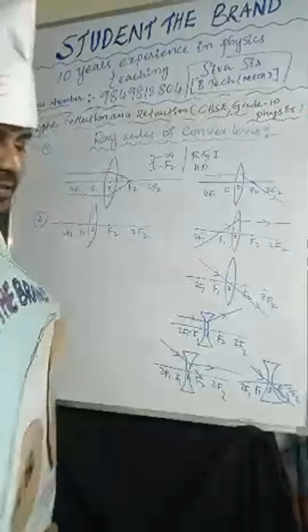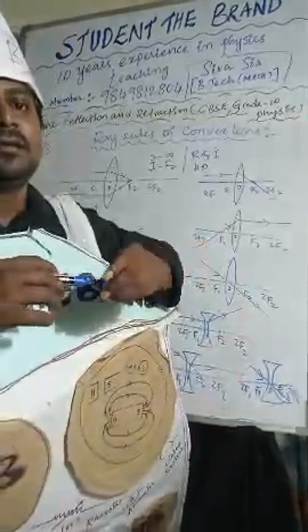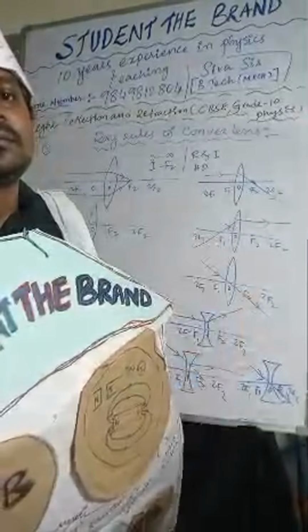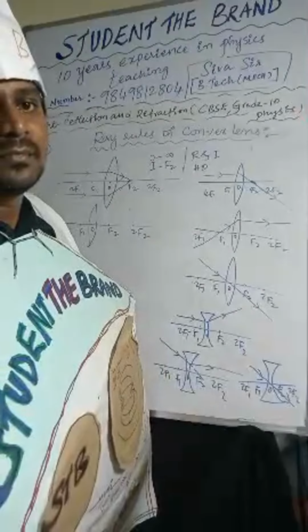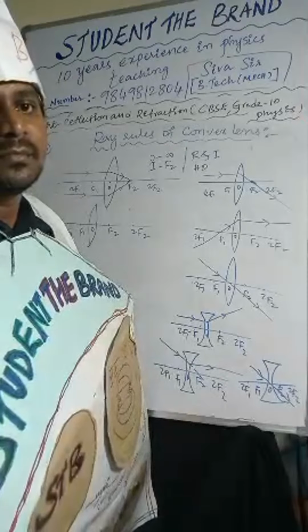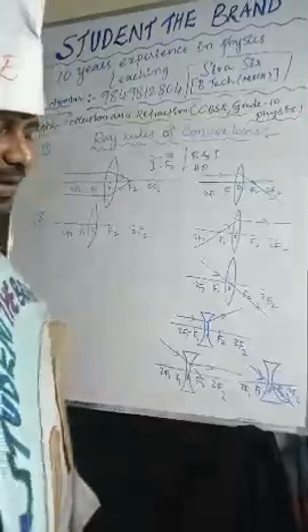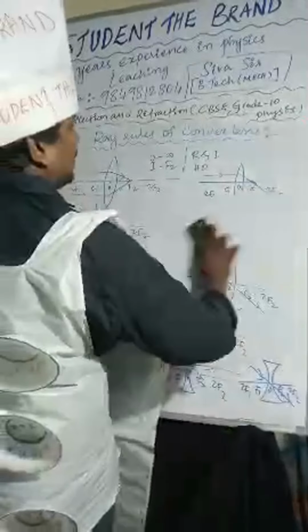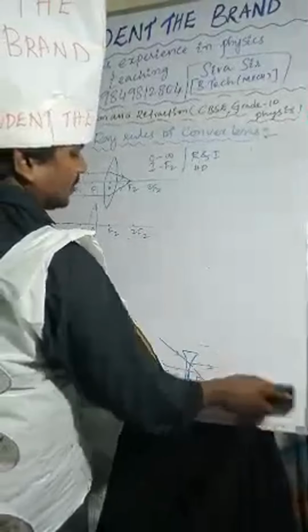It passes straight like that. I hope it is very clear to you all. So this is about the ray rules of convex lens and concave lens.